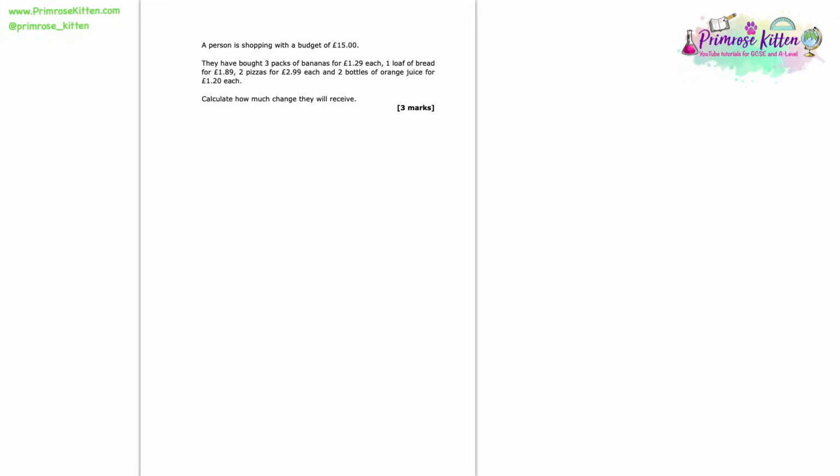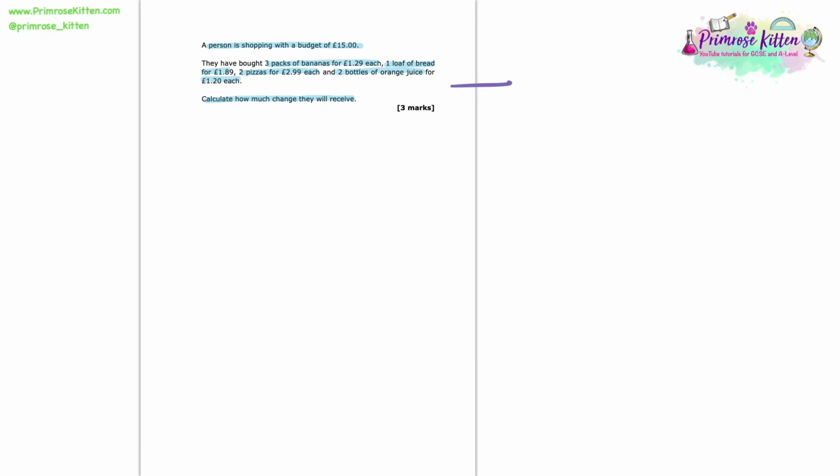A person is shopping with a budget of £15. We're told that they've bought 3 packs of bananas for £1.29 each, 1 loaf of bread for £1.89, 2 pizzas for £2.99 each, and 2 bottles of orange juice for £1.20 each. And we're asked to calculate how much change we will receive from our original £15 budget.